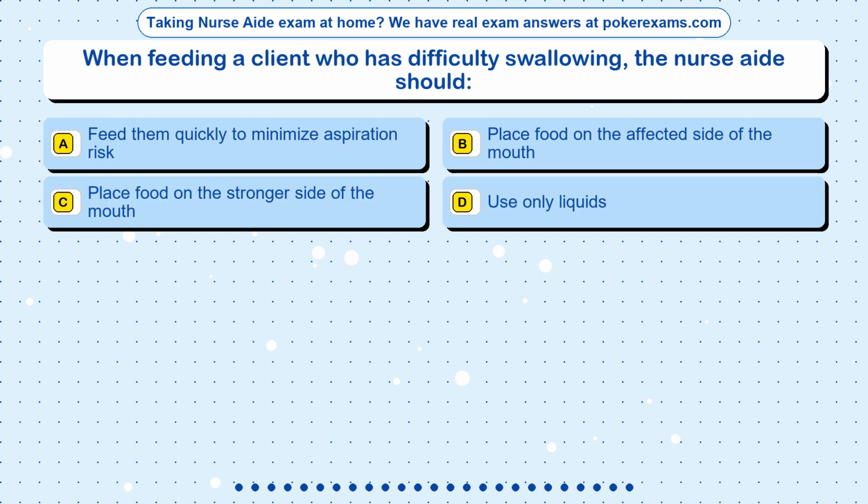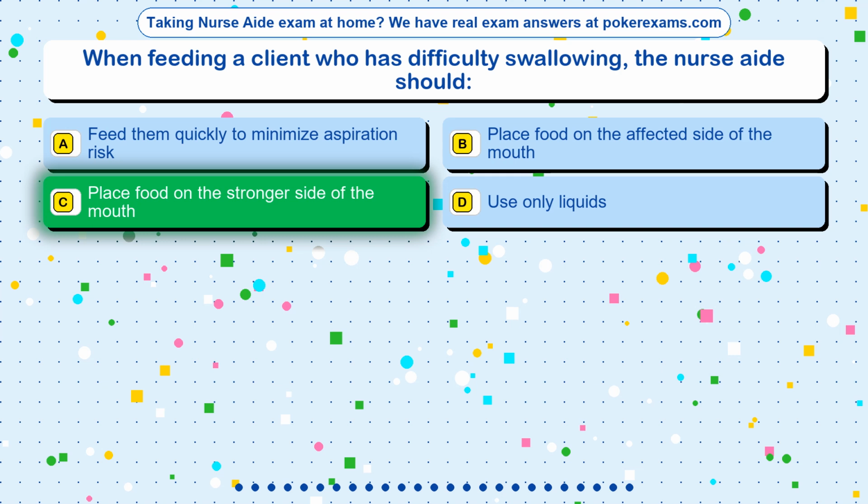Question 18. When feeding a client who has difficulty swallowing, the nurse aide should: Option A. Feed them quickly to minimize aspiration risk. Option B. Place food on the affected side of the mouth. Option C. Place food on the stronger side of the mouth. Option D. Use only liquids.